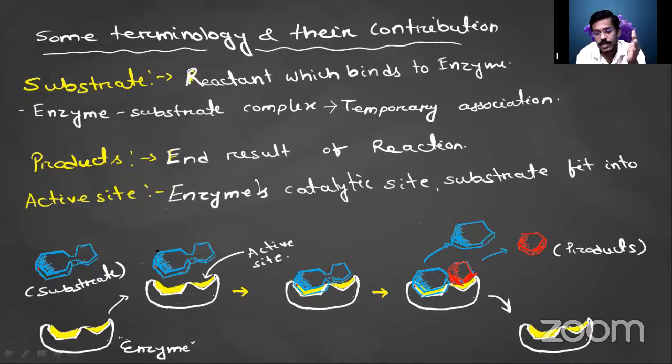Cofactor. The cofactor is again of 2 types, whether it is made up of organic substance or inorganic substance. If it is made up of organic substance, then that is your coenzyme, or it may be of another type, that is your prosthetic group. If it is inorganic, then it may be a metal ion or non-metal ion. If it is metal, then that is called your metalloenzyme. So the cofactor helps to maintain the functionality of the enzyme, so there will be a requirement of your cofactor.